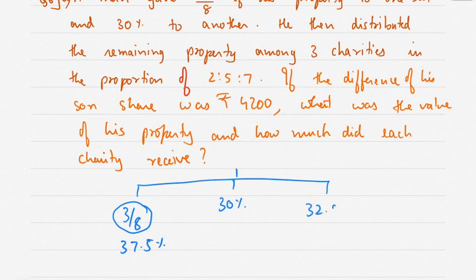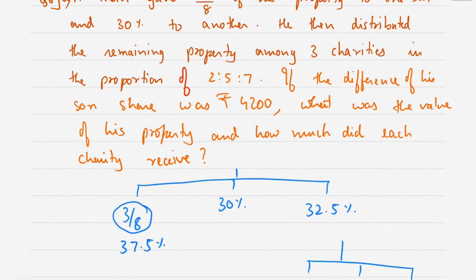Remaining property is 32.5%. Okay? Now what they are saying in the question, then he distributed the remaining property among three charities in the proportion of 2:5:7. So this remaining property is divided in 3 shares in the ratio 2:5:7.